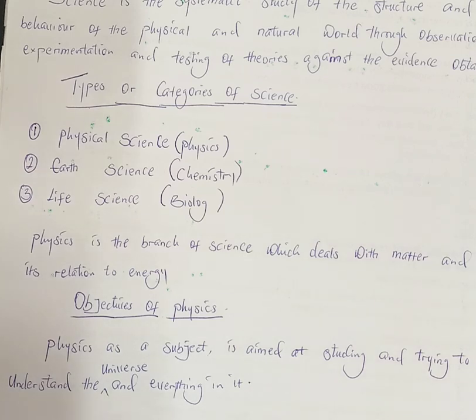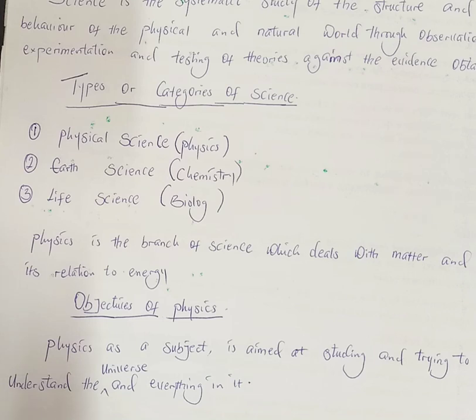That is to say that physics is aimed at understanding everything, how you move, how you sleep, everything about you and around you. It wants to understand everything around us. That is one of the objectives of physics.